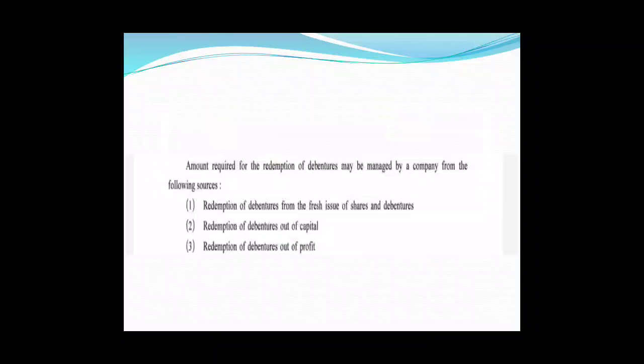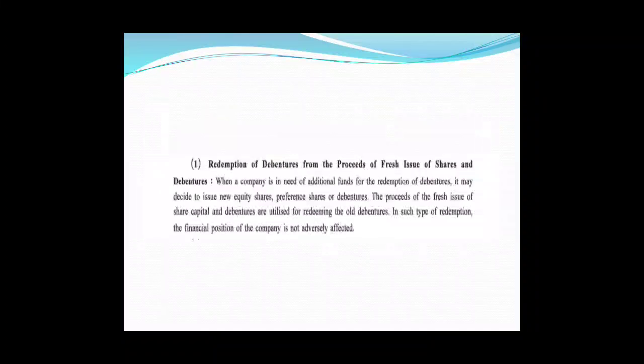So, the company gets the appropriate money and can pay off the debenture holders. And second, the company uses the current capital of the company to repay the debenture holders, and sometimes the company makes use of profit to repay the debenture holders. Let us see one by one about all three.